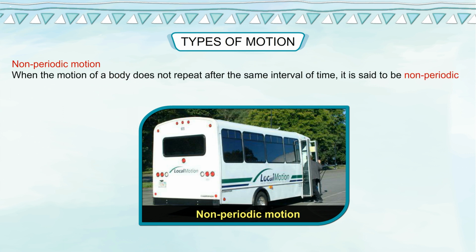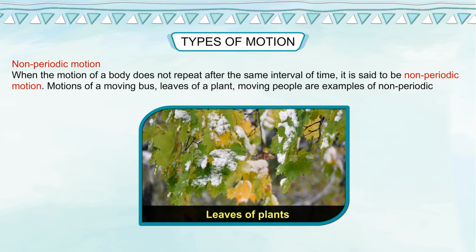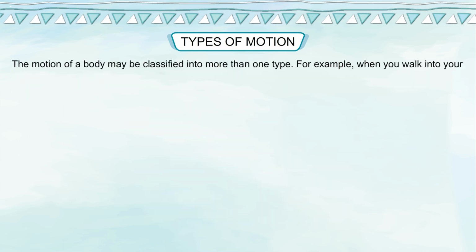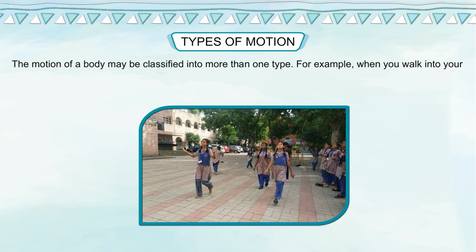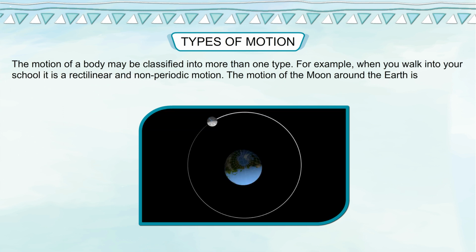Non-periodic motion. When the motion of a body does not repeat after the same interval of time, it is said to be non-periodic motion. Motions of a moving bus, leaves of a plant, and moving people are examples of non-periodic motion. The motion of a body may be classified into more than one type. For example, when you walk into your school, it is rectilinear and non-periodic motion. The motion of the moon around the earth is rotational and periodic motion.